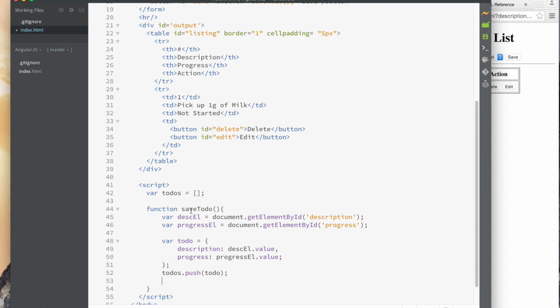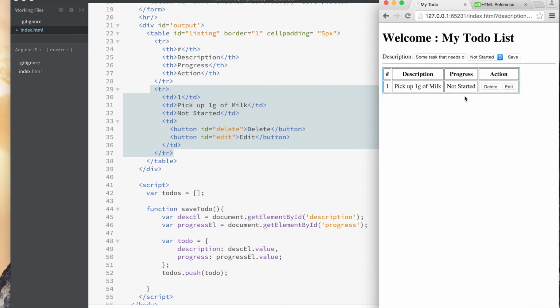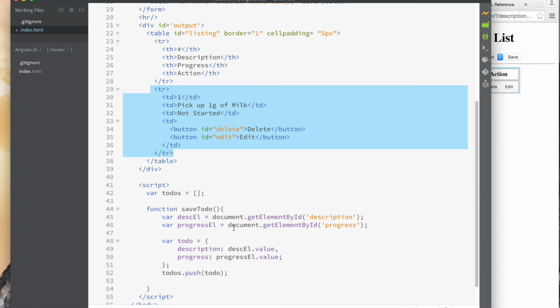And what we're going to do is after we've saved the to-do, we'll write a function that goes in and recreates this list. So every time we hit save here, it updates this list and then clears out this field so that you can create more objects, right? And then we'll continue and see how we can delete or edit. But you get the idea of how much work we're trying to do, right? To get those properties, we have to look up the value for those elements this way and so on. All right, we're not going to go too far down the road. We just get the idea going, and then we'll start converting it and show you how you can use jQuery to make things simple and then use Angular to make it even simpler.